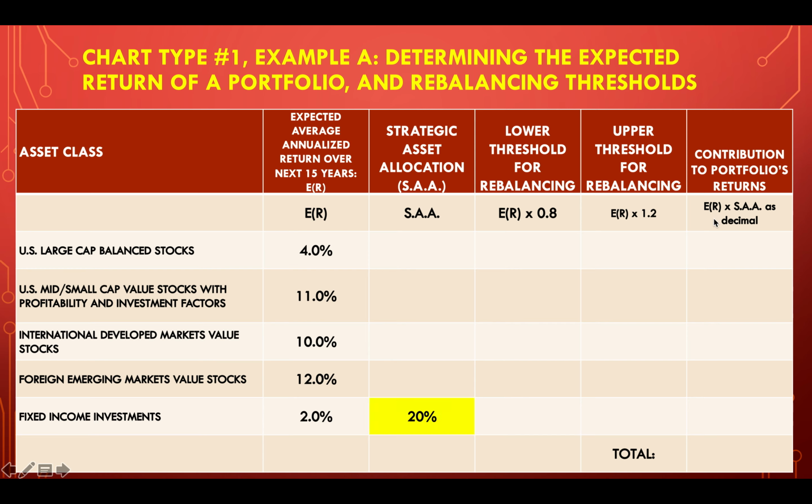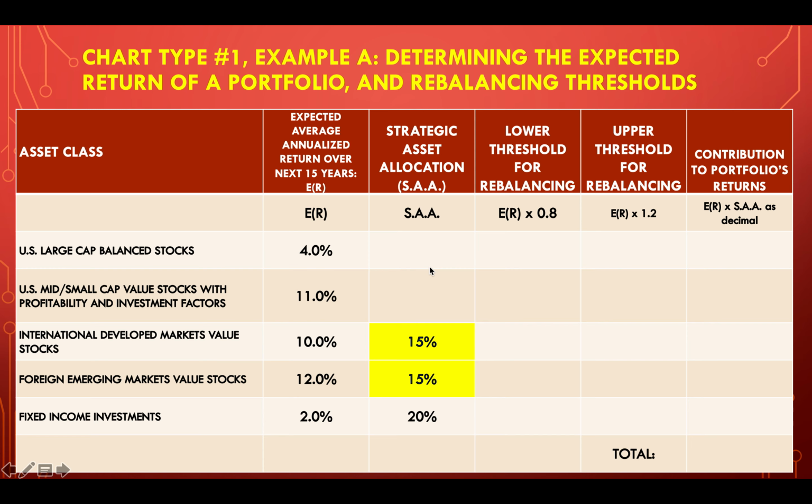So let's illustrate this. All right. First thing, we're going to assume we have a young investor here. So we're going to put 20% in fixed income. And then I'm going to say, okay, I got 80% left. I want somewhere between 30 to 50% of my remaining equity allocation to be in foreign stocks. So you'll say 40% of 80% is 32%. That's about 30%. So I'm going to put some in emerging markets. I'm going to put some in foreign developed markets. All right. Now I've used up 50%.